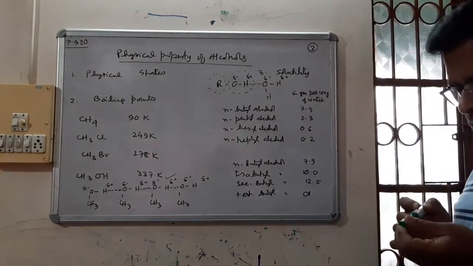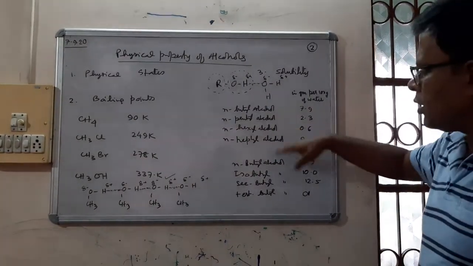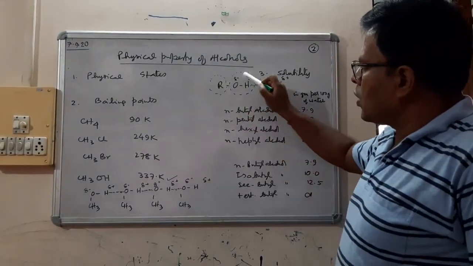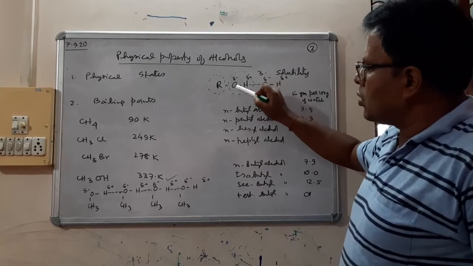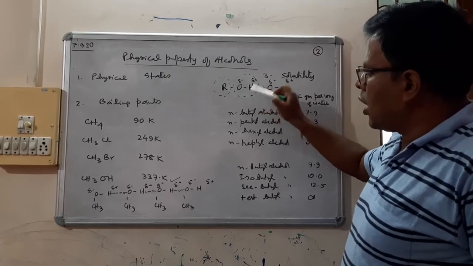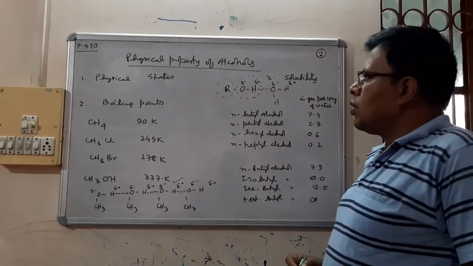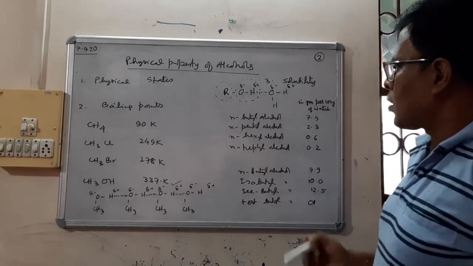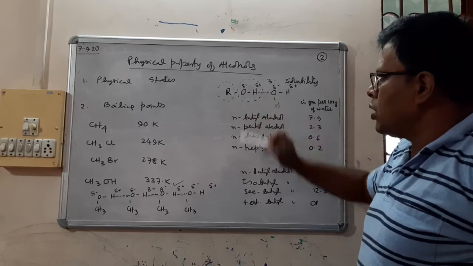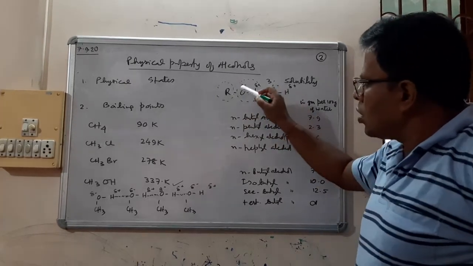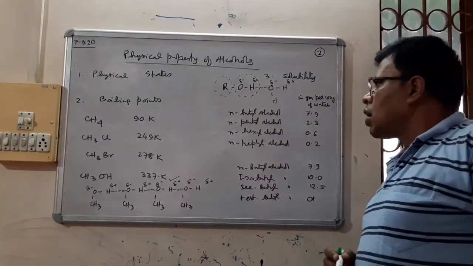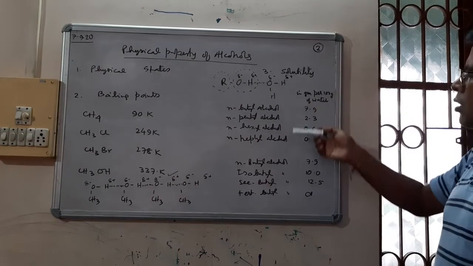And why does solubility decrease for higher alcohols? Because as you go to higher alcohols, the polar part gets less dominant and the non-polar part gets more dominating. In higher alcohols, the non-polar R dominates over the polar OH. In lower alcohols, the polar OH dominates over the non-polar R. So this explains the solubility.